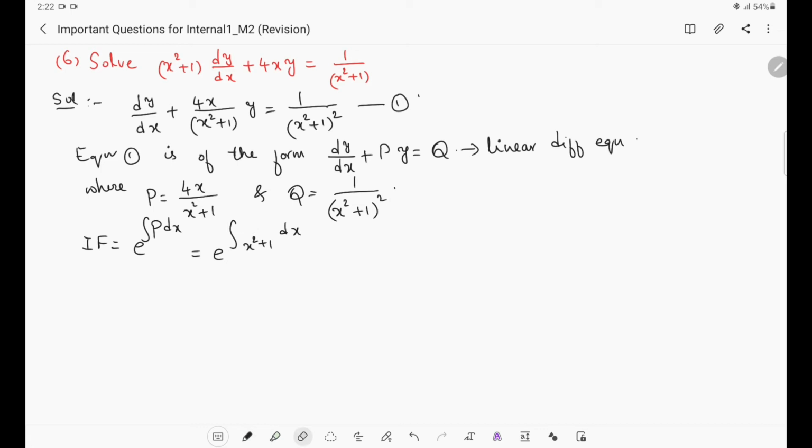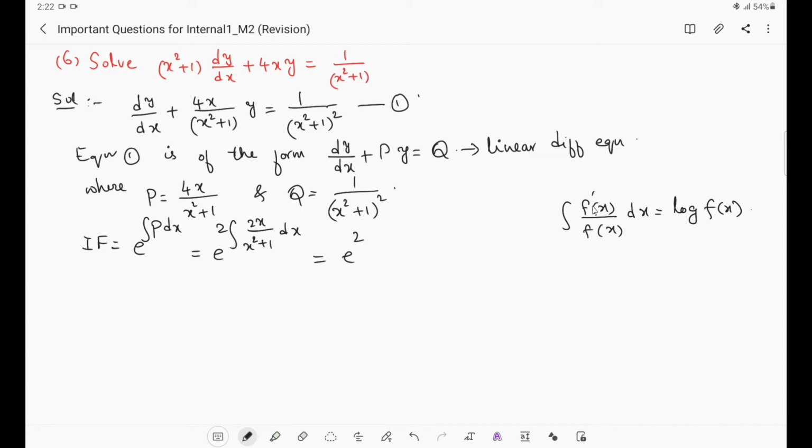Now this can be written as, I will remove this 4. So I will write this as 2x by x square plus 1, and 2 I am writing outside. Actually e power integral p dx, in place of p 4x by x square plus 1 will be there, but 2 I am writing outside. Then here we have a formula: integral f dash of x by f of x dx is nothing but log of f of x plus c. But here you consider this f of x as x square plus 1.